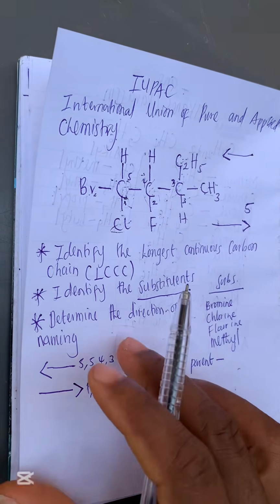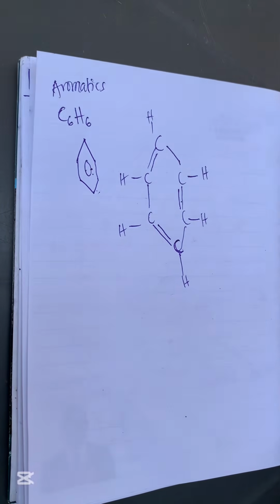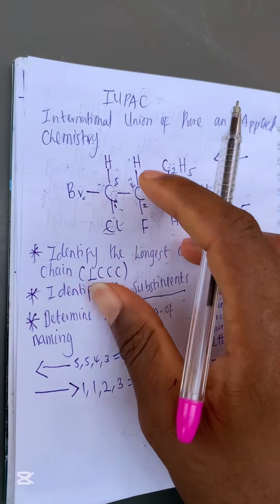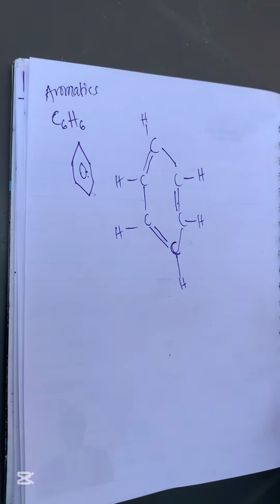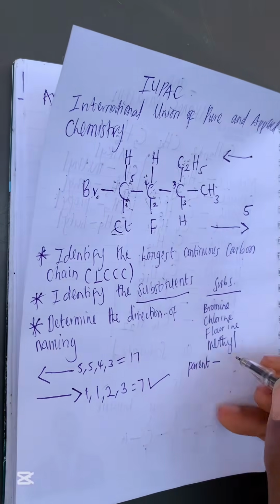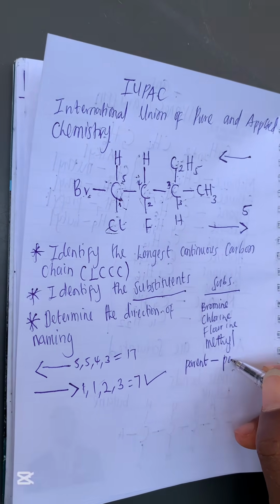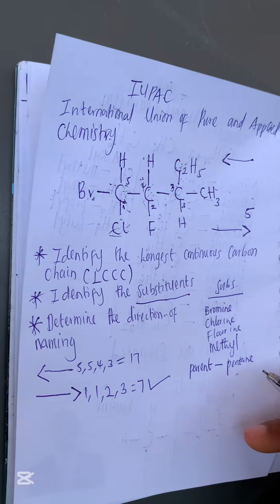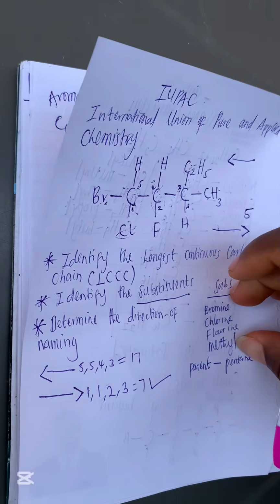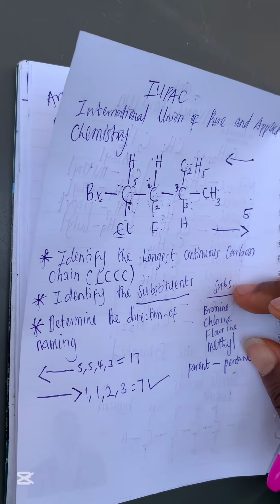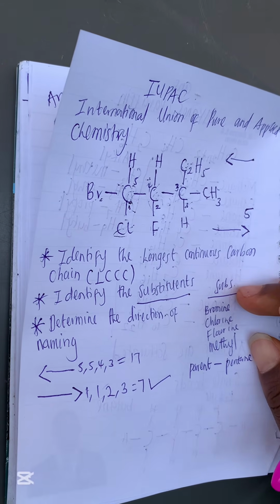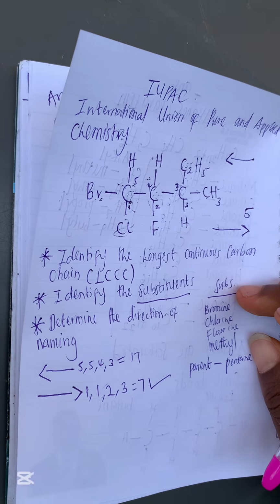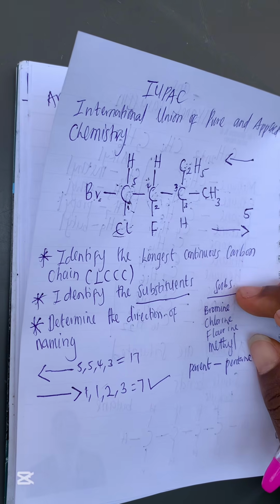And what I taught you before, an alkane that has 5 carbons is called what? Pentane. Pentane. So our parent name is going to be pentane. But before we write that pentane, we must put all of these substituents there. You understand? We must put all of these substituents there. So I'm using this as an example for you guys to know how to name alkanes.